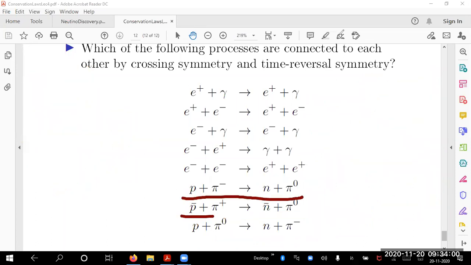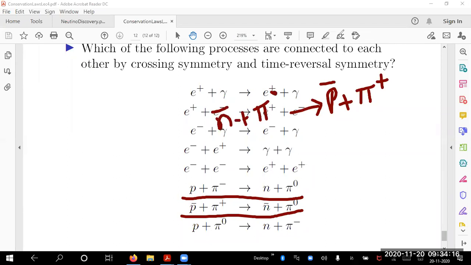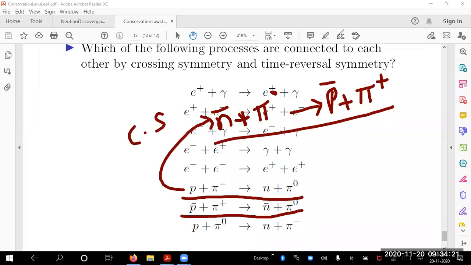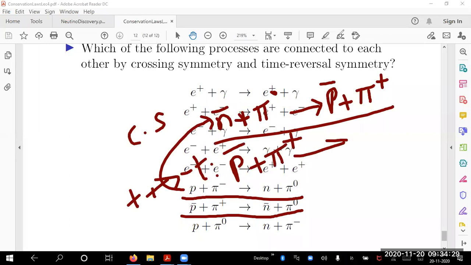This is there. This one is a time reversal combined with a crossing symmetry relation. So if I write P bar plus pi plus, and left hand side will be crossing symmetry tells you N bar plus a pi 0. This is crossing symmetry. And then I will take a time reversal. T going to minus T. That implies P bar plus pi plus goes to a N bar plus a pi 0. So this is related to this. Fine. So the other process is proton plus third one, last one.